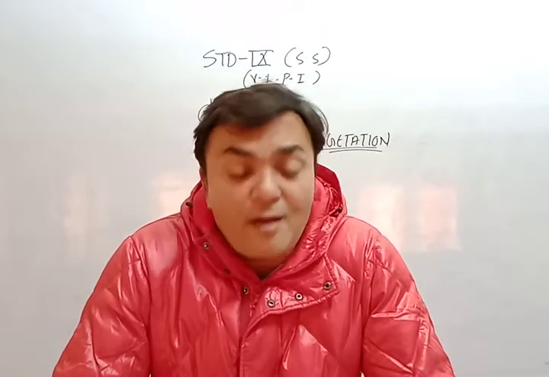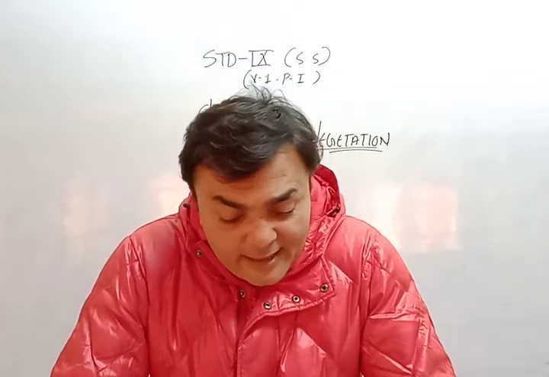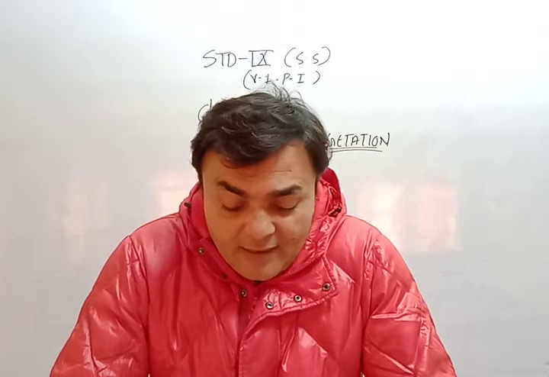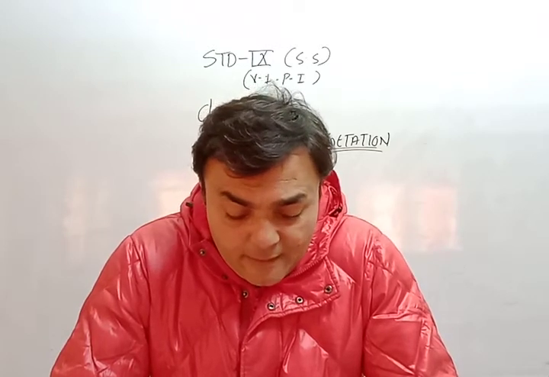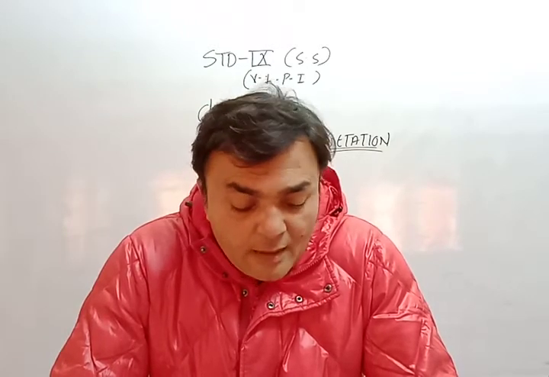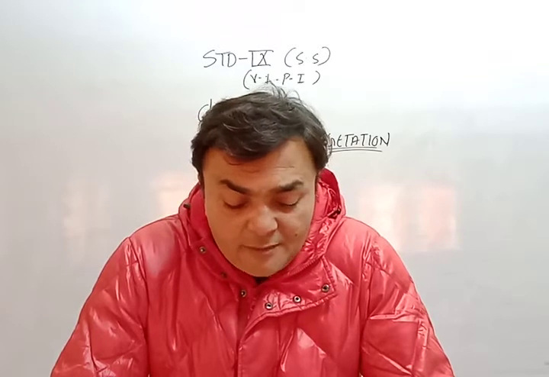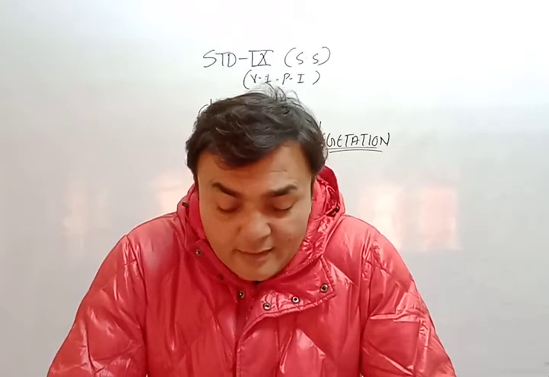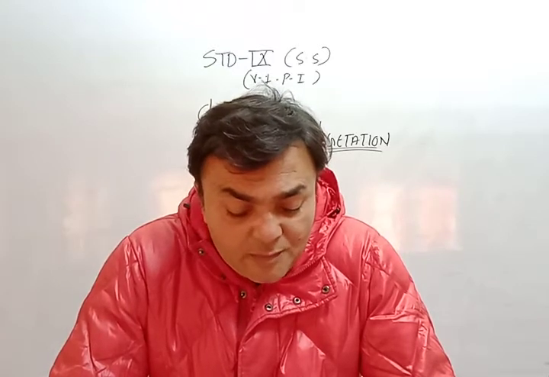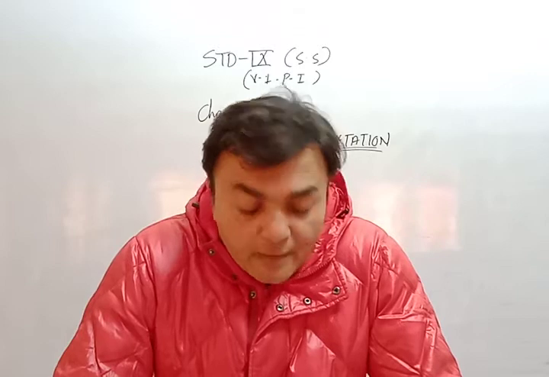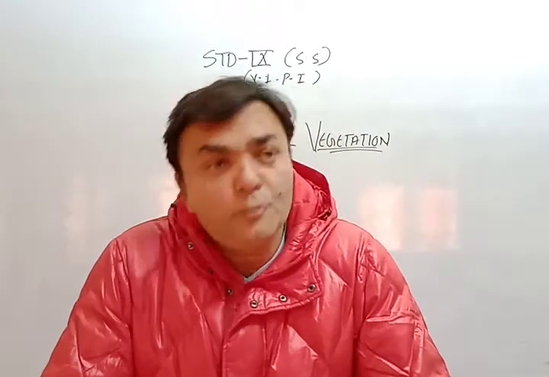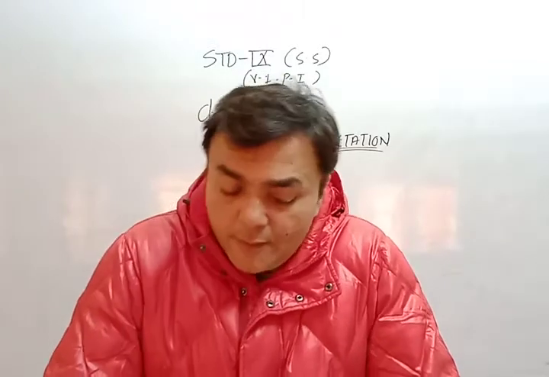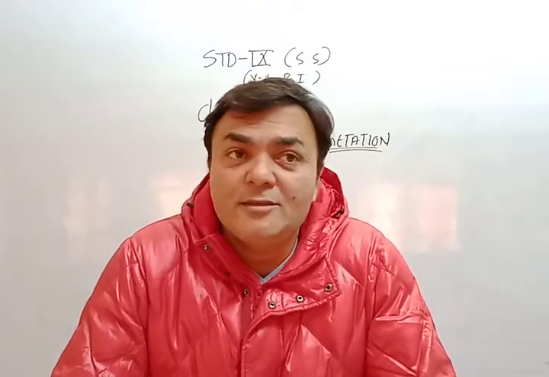Such forests are found in the northeastern states, Himalayan foothills, western Odisha, Chhattisgarh, Jharkhand, eastern slopes of Eastern Ghats, Vindhya and Satpura range. There is a large proportion of these forests in India. So about 70 to 200 centimeter of rainfall. No particular temperature is mentioned.